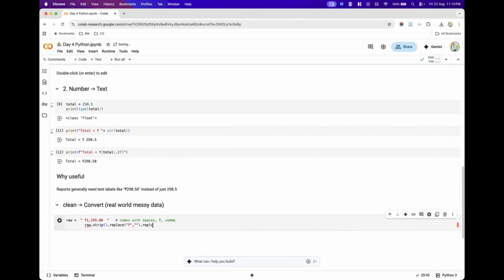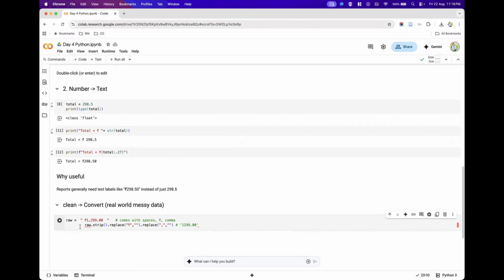And then I want to replace that particular comma with nothing. If I'm giving nothing, that will only remove that comma and that rupee symbol, and it will directly give you a value of 1299.00.